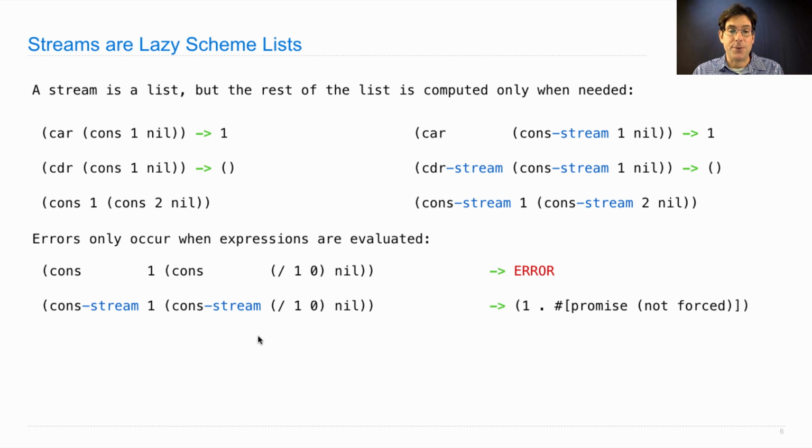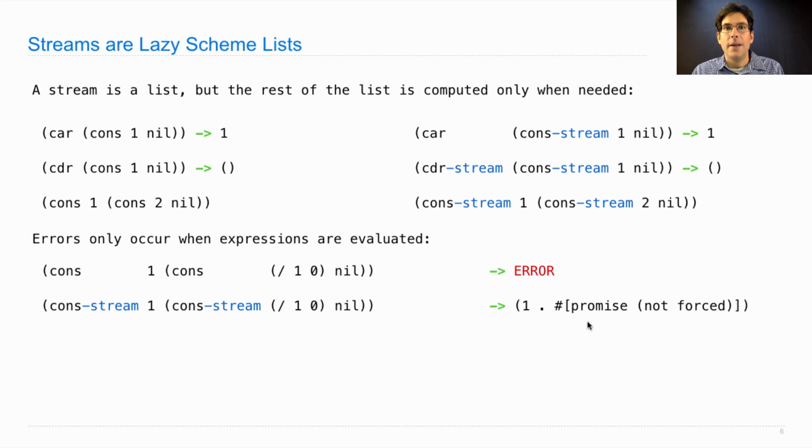Cons-stream 1 (divided by 1 0) nil builds a stream where the first element is 1, and since nothing has requested the cdr of this stream yet, the expression that would create that cdr has not yet been evaluated. It says promise not forced.